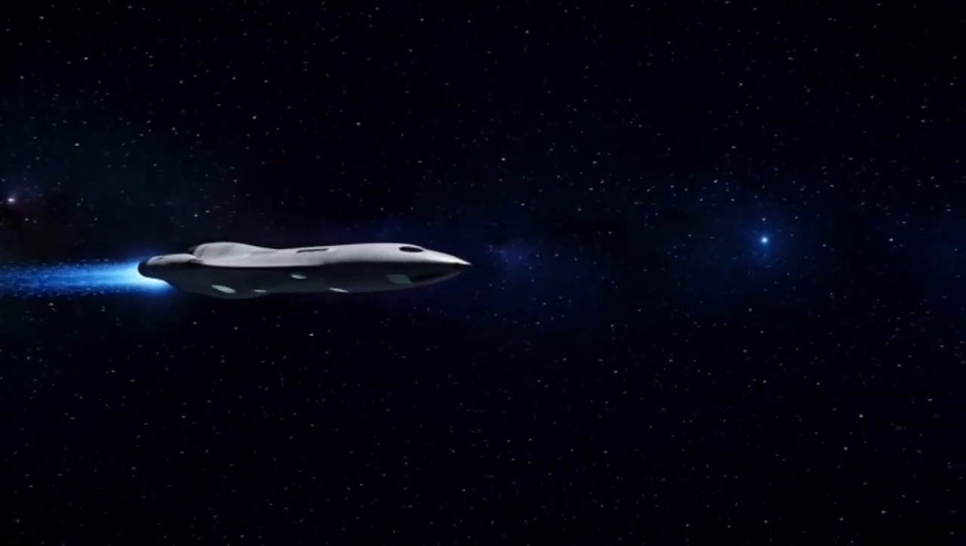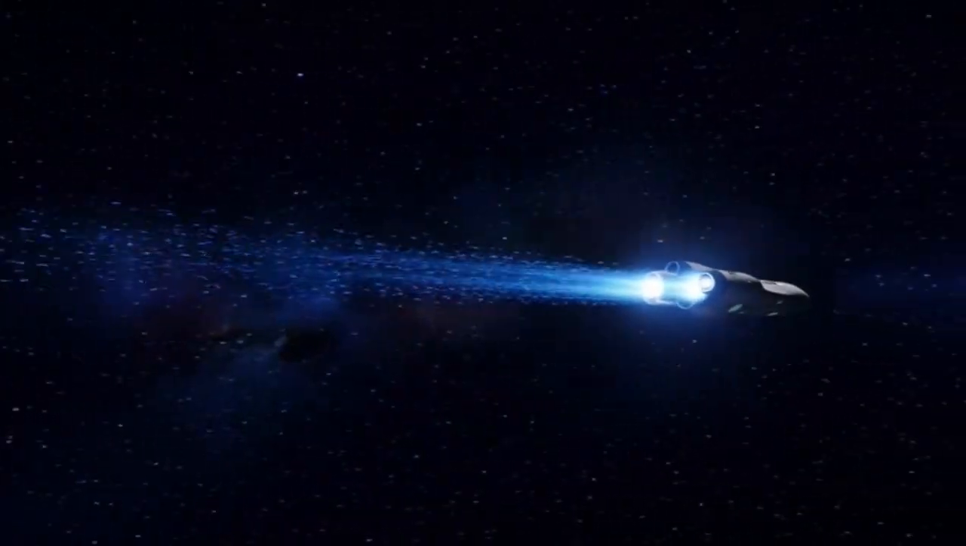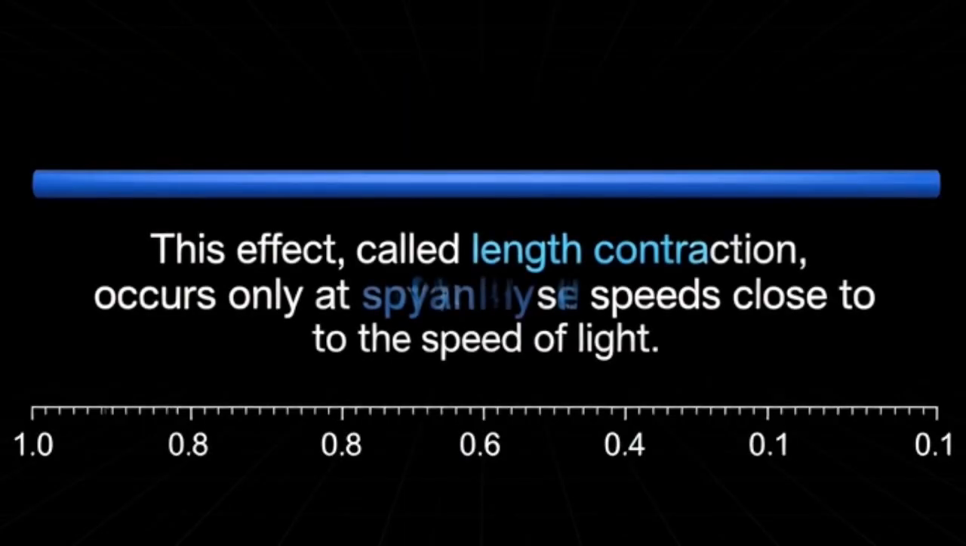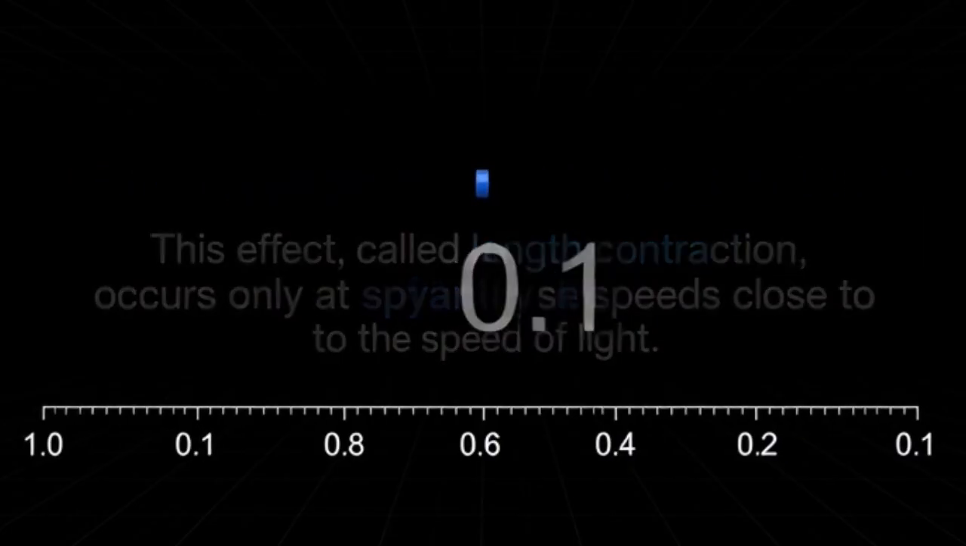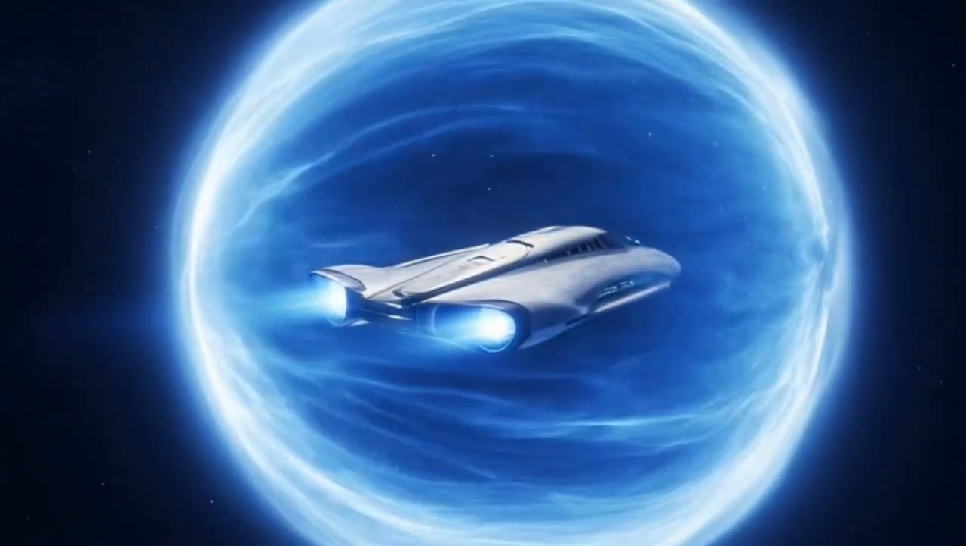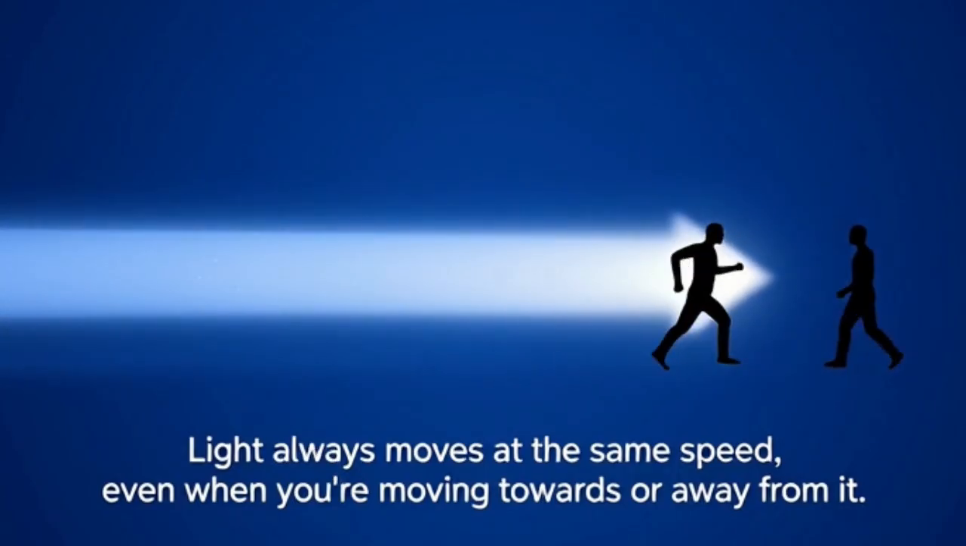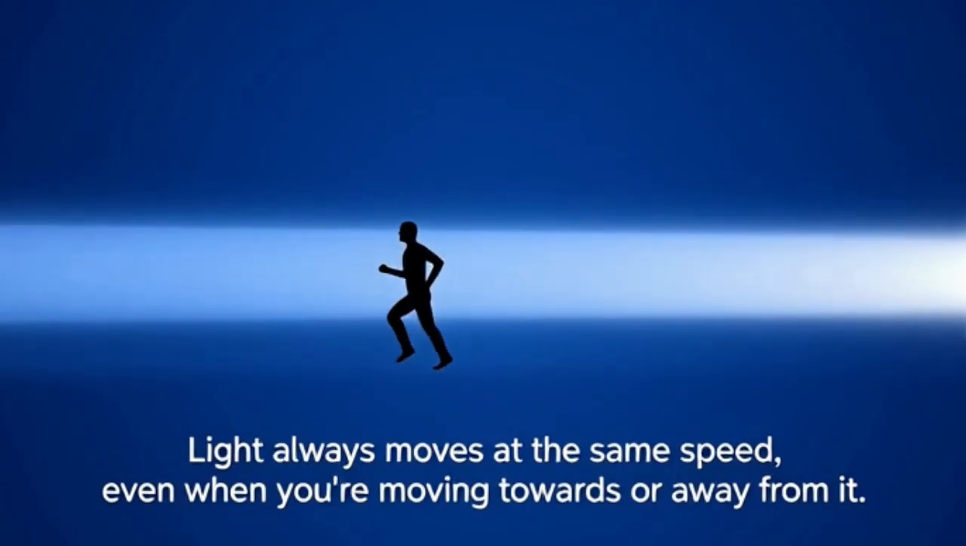As an object moves faster, it appears to contract in the direction of motion. This effect, called length contraction, occurs only at speeds close to the speed of light. No object can travel faster than the speed of light. It's the ultimate speed limit. Light always moves at the same speed, even when you're moving towards or away from it.